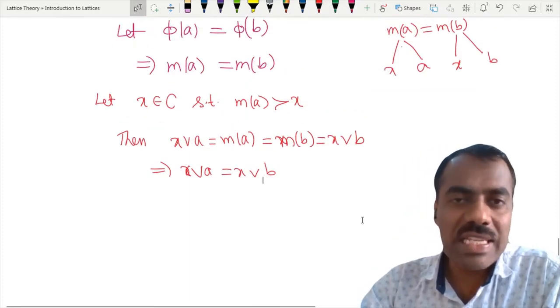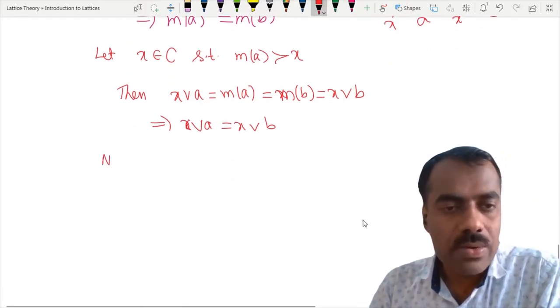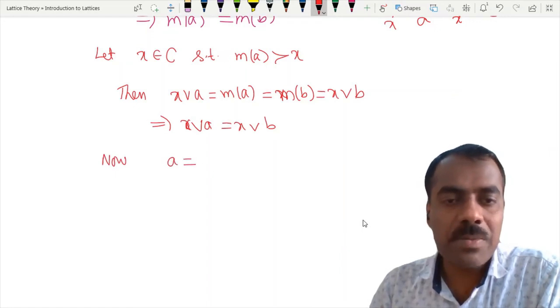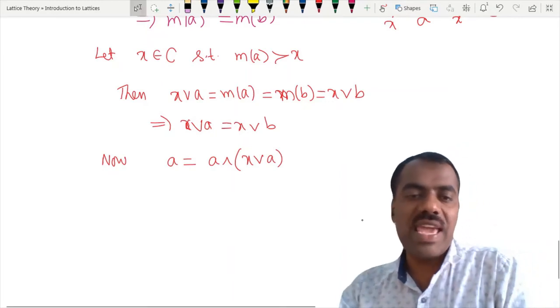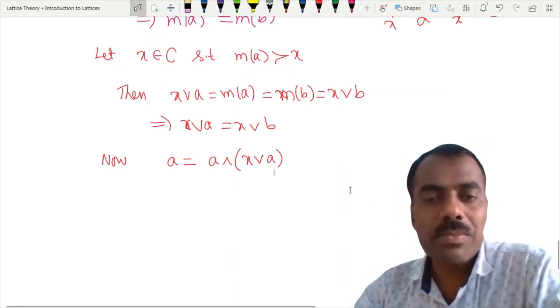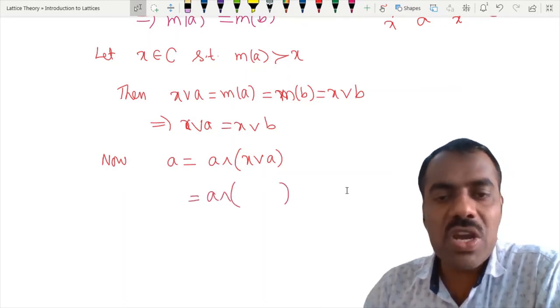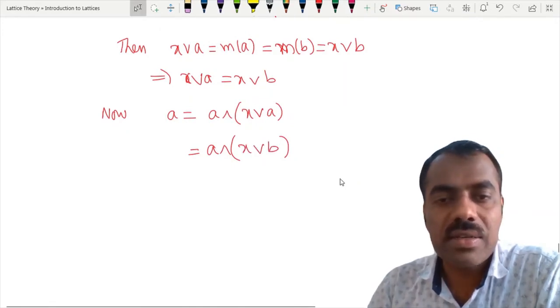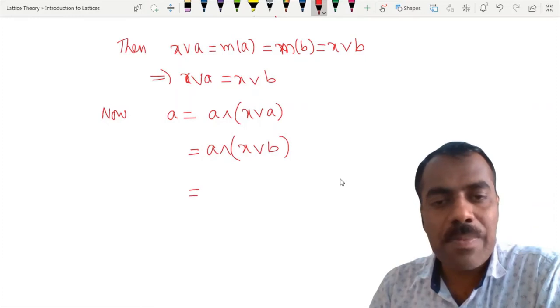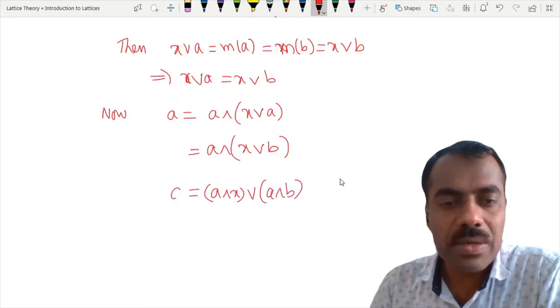So we'll show that A is less than or equal to B and B is less than or equal to A. That is the idea. So now I can write by absorption property A as A meet x join A. A is the same as A meet x join A by absorption property because x join A is bigger than A. Right? Then in place of x join A, what can we write? X join B we can write? Yes. Right? But then we can apply the distributive property, and then what we get here is A meet x join A meet B.